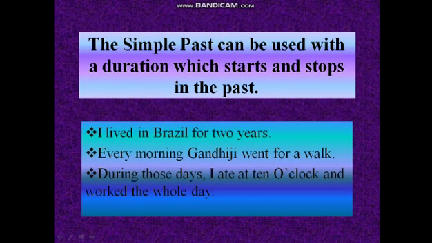The simple past can be used with a duration which starts and stops in the past. You can use it with a duration, saying that for this duration you did this work. I lived in Brazil for 2 years. Every morning Gandhiji went for a walk. During those days I ate at 10 o'clock and worked the whole day. So here you are using durations: for 2 years, every morning, whole day. These are the durations, and we can use past tense with durations also.